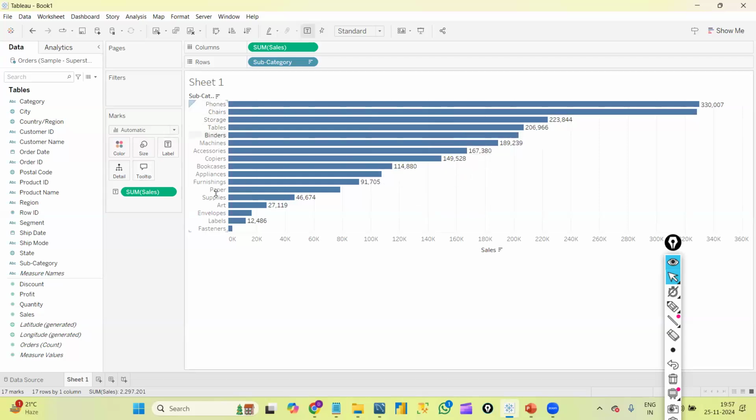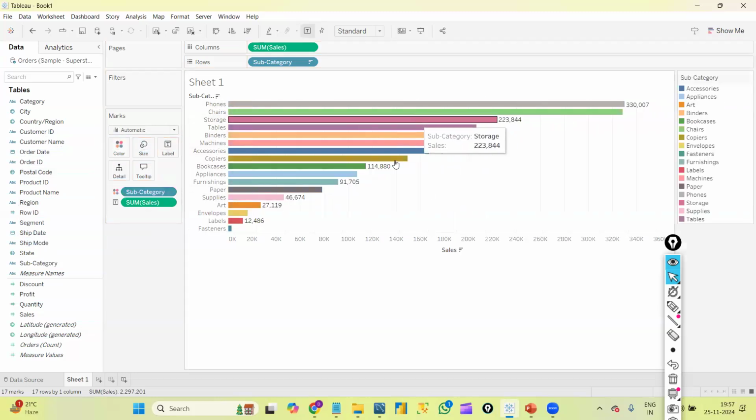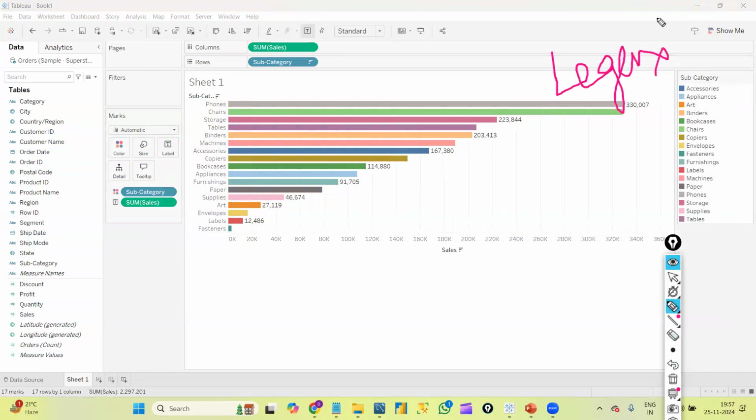And if I want to change the color, if I want to give one color to each and every subcategory, I'll drag the subcategory into this color option. I'm dragging subcategory into color, and I'll get the colors like this. And towards the right, we have something called legends. We technically call them legends. It will just show us about the data.